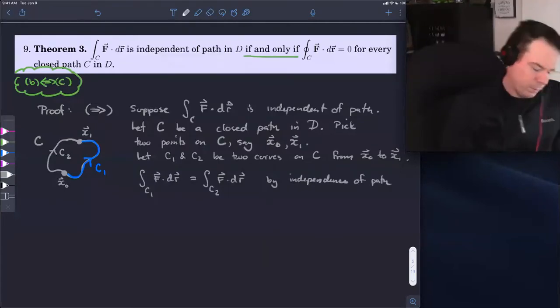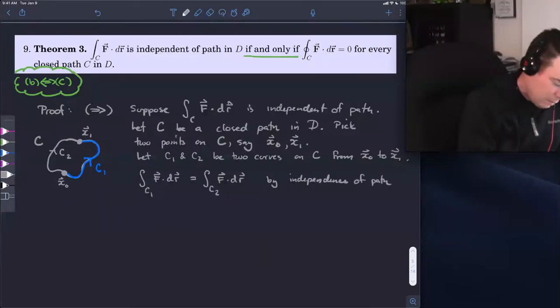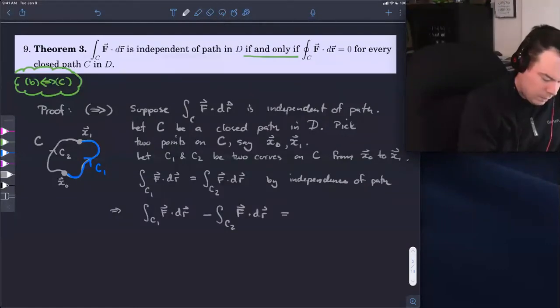So these are equal. So that means that if I integrate along C1, and then I'll move this one to the other side, minus the integral along C2, then that's going to be 0.